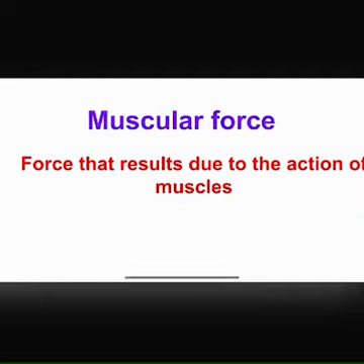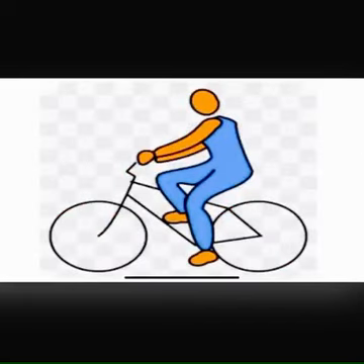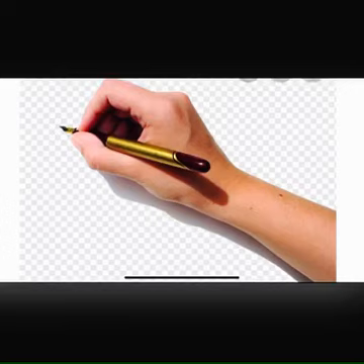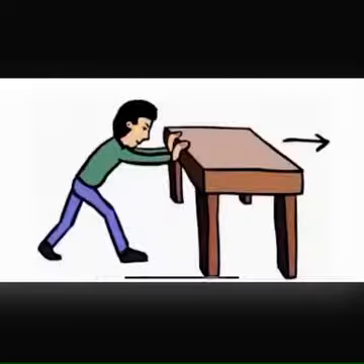Muscular force is a force that results due to the action of muscles. For example, when a man is pedaling a cycle, due to the interaction of muscles in his legs, the cycle is moving. Now, why are we able to write using a pen? The muscles in our arms expand and contract. Due to the action of these, we are able to hold a pen and hence to write. On pushing a table also, the muscular force plays a role.